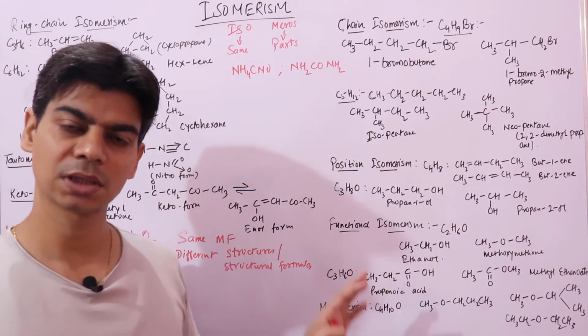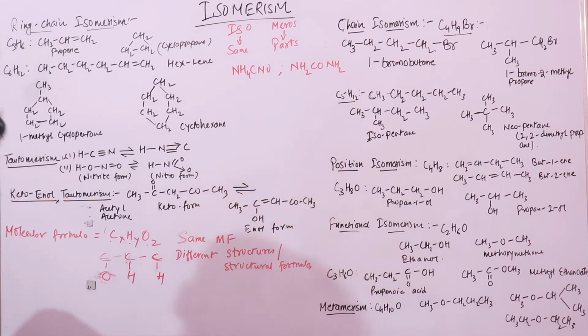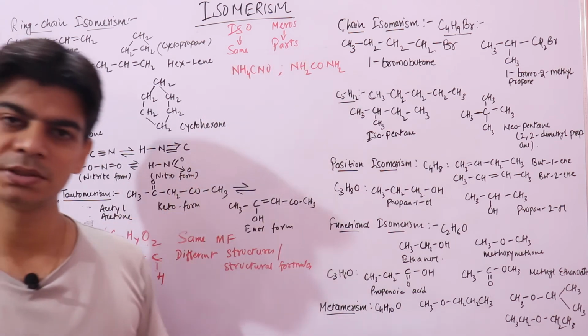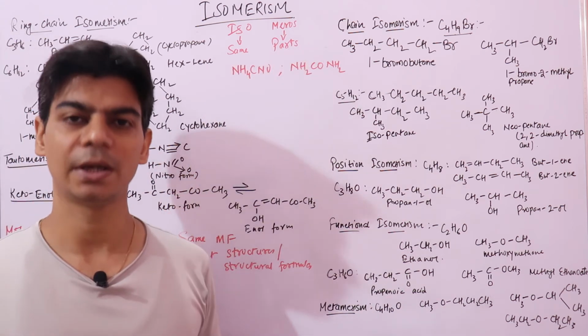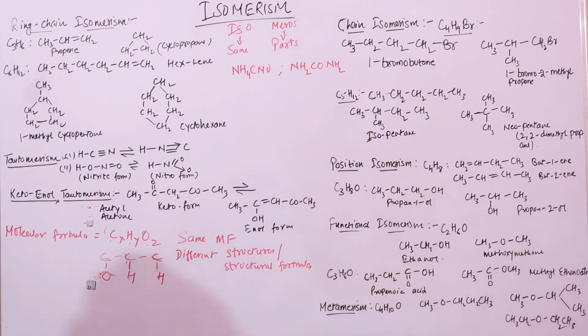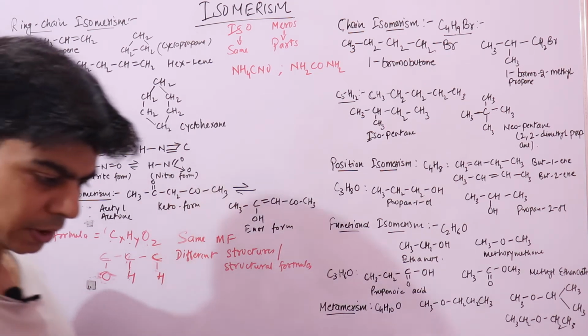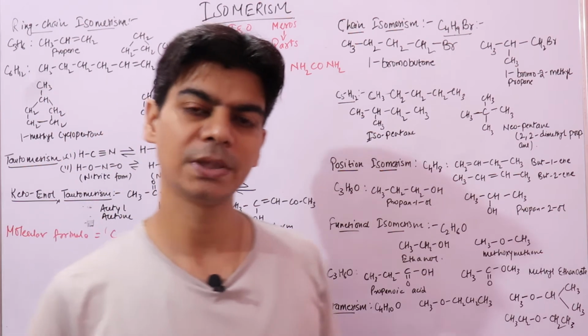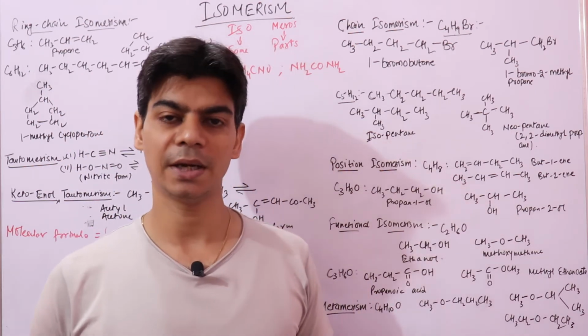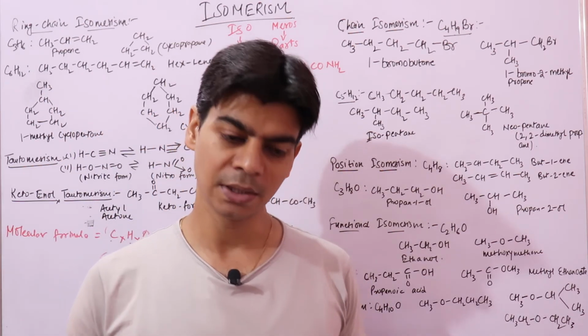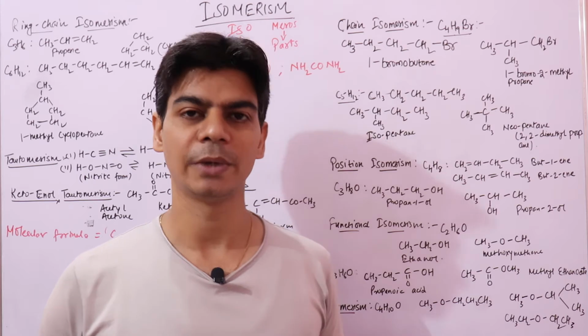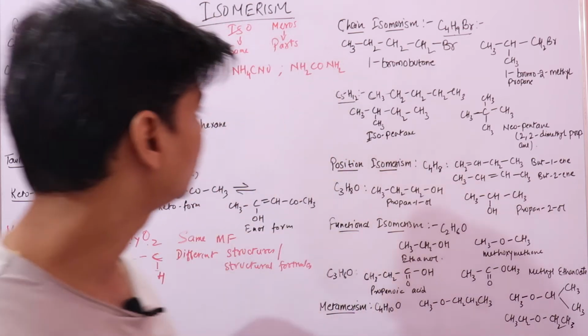They have the same parts, the same number of atoms and the same kind of atoms. I hope this is clear. And this phenomenon, where a molecular formula represents different structures and different chemical compounds, is known as isomerism.